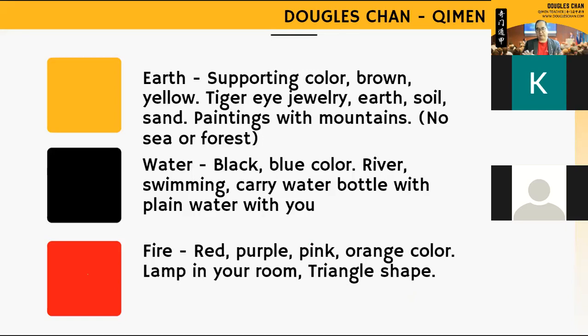So for the benefit of those people who may not be using metal, I actually list out some of the things that we need to see. For example, if you need earth, the colors are brown and yellow, and you can always try to get things related to tiger eye. If you don't know what tiger eye is, you go and search on Google. It's a very colorful, very interesting piece of jewelry. But it's not metal, it's more earth itself.